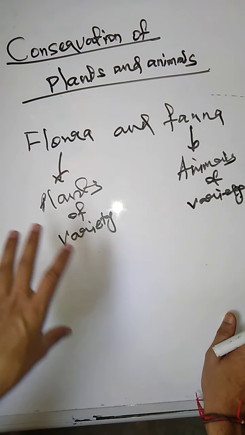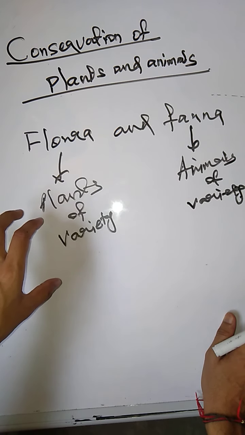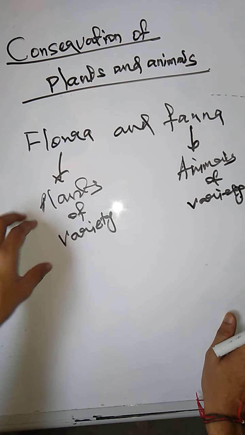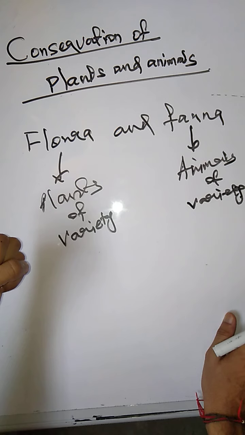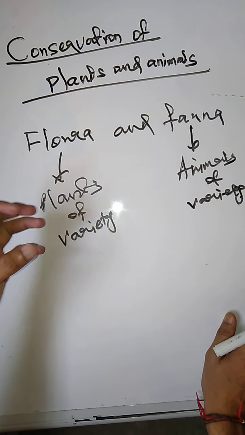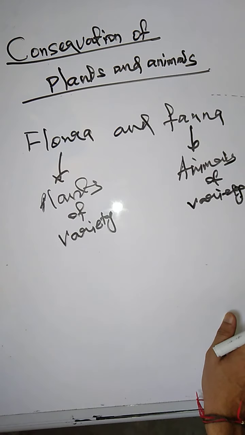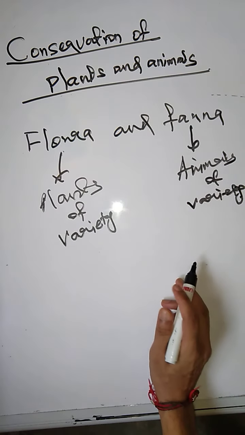So it is very important to protect them. If we do not protect the plants and trees, what consequences we face, we have learned. Soil erosion also takes place if we do not protect the trees. We learned in class 7 what is soil erosion. So this is flora and this is fauna, students.